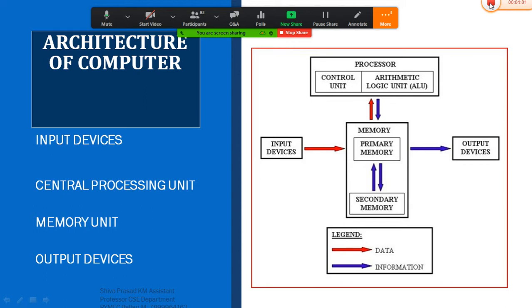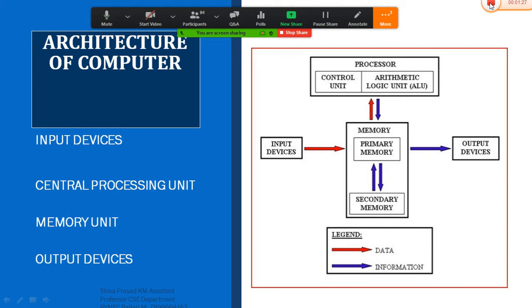For example, if I want to build a house, what is the first thing that we are going to do? We are going to plan, and we are going to design the architecture of it, or design the house structure. That house structure is nothing but an architecture. Similarly, a computer system also contains its own specific architecture in order to perform a specific task.